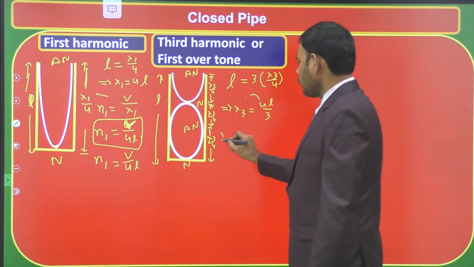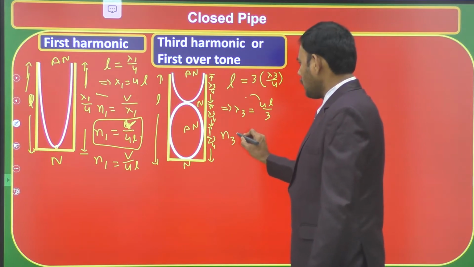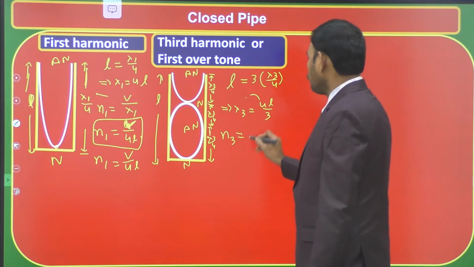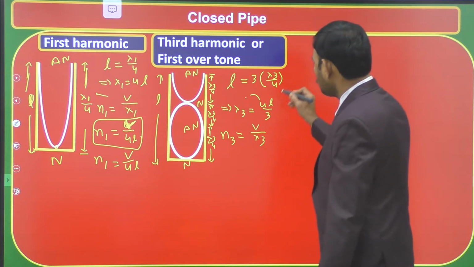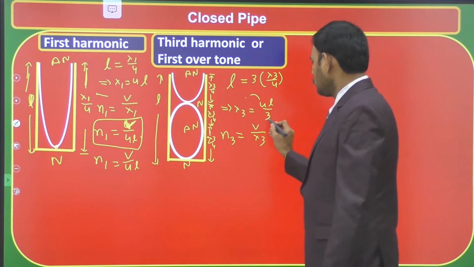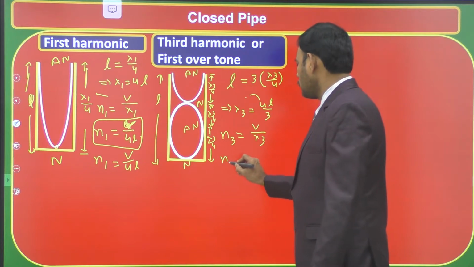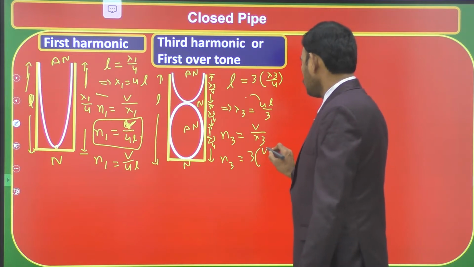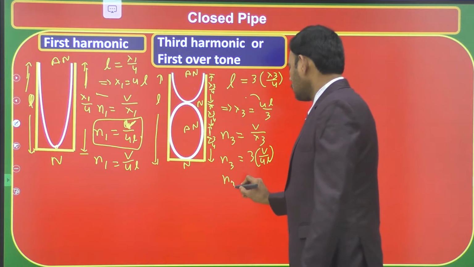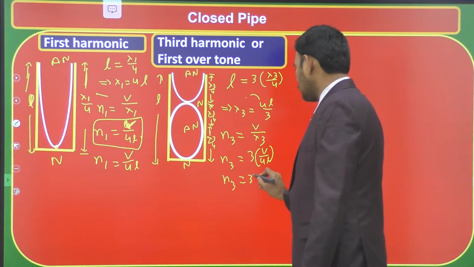Then the third harmonic frequency N3 is equal to V by lambda 3. Replace lambda 3 by 4L by 3. Therefore, N3 is equal to 3V by 4L, 3 into V by 4L, which is 3 times fundamental frequency, 3N1.